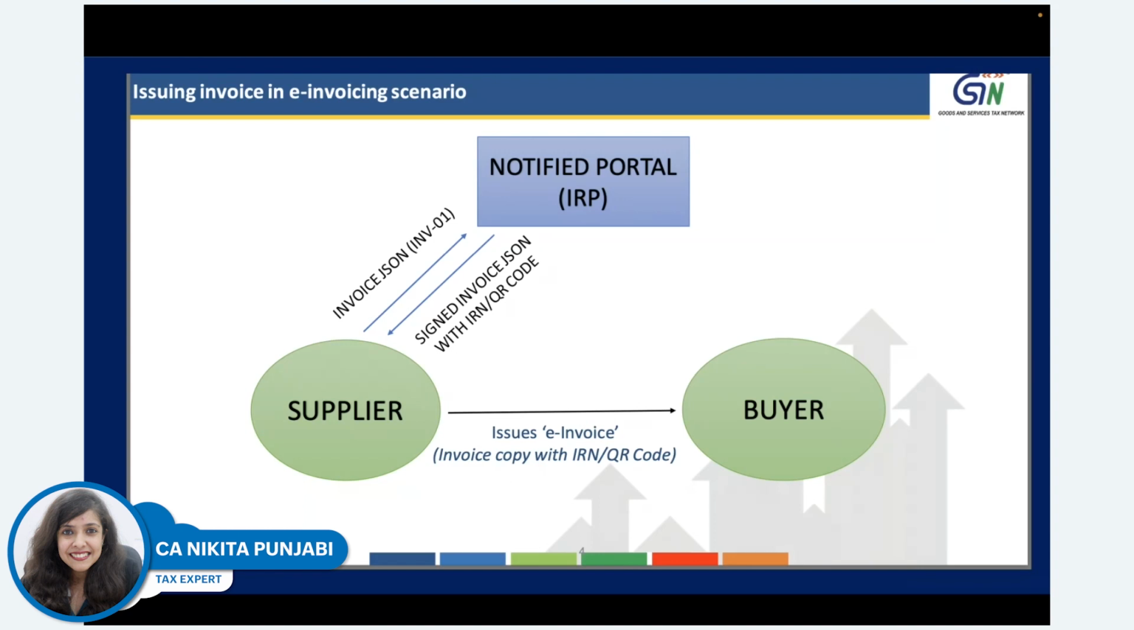So you're uploading the invoice to the government portal, and an e-invoice is generated where an IRN, that is an invoice reference number, will be generated. And you will get back the invoice. On the invoice, there will be a QR code and an IRN. Only then you can issue the invoice to the buyer. So before issuing the invoice to the buyer, you must ensure that the IRN is generated and you have a QR code on that invoice. Only then it will be treated as a valid invoice. This is also as per Rule 48 of the CGST Rules.